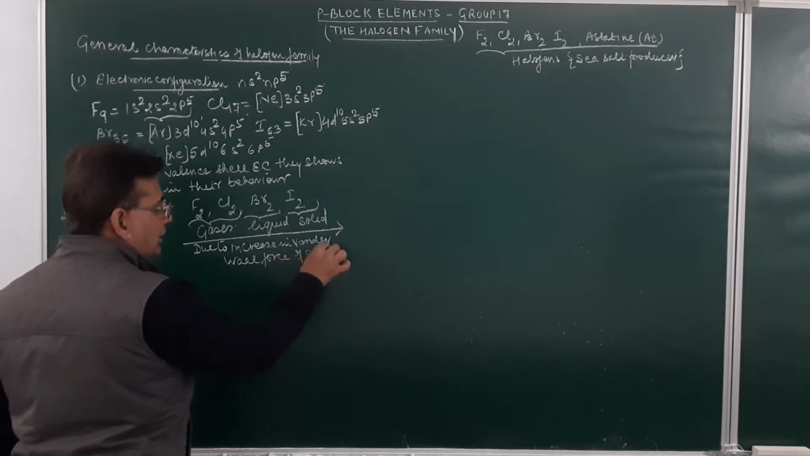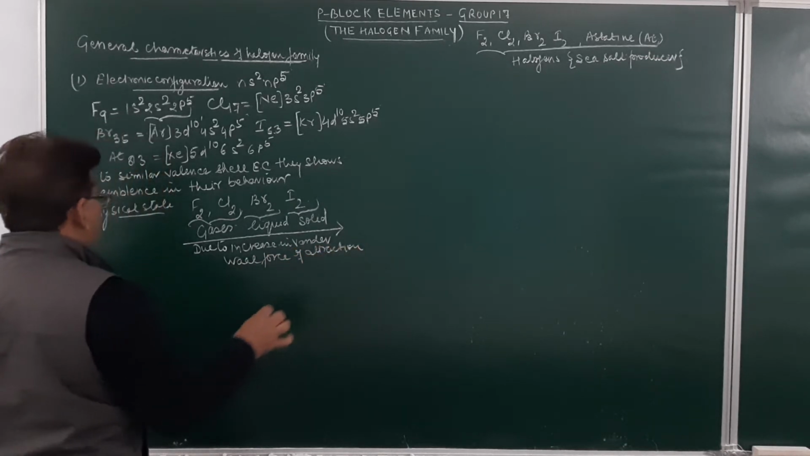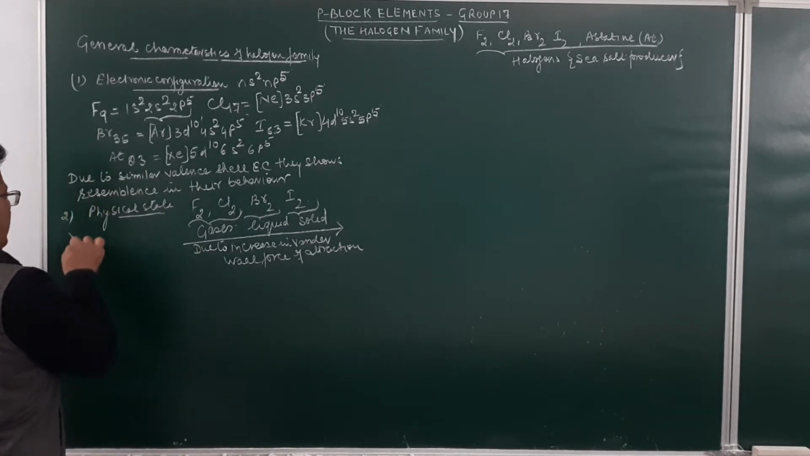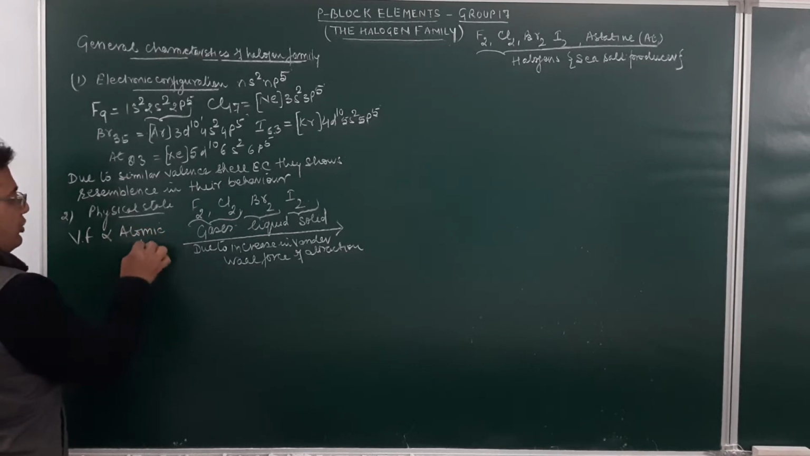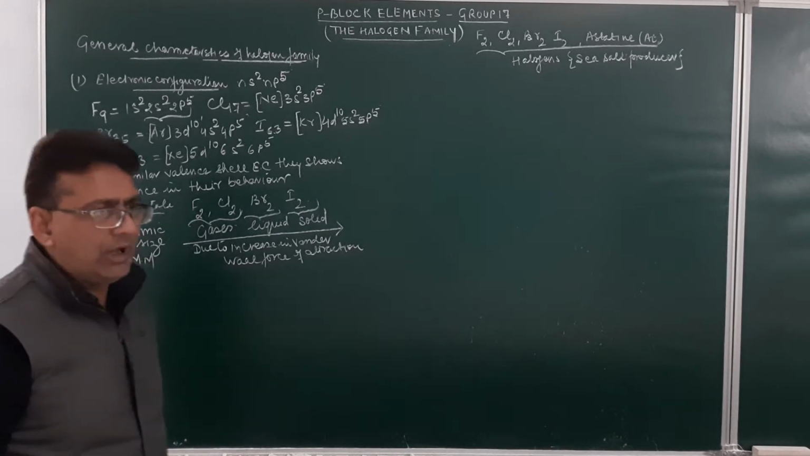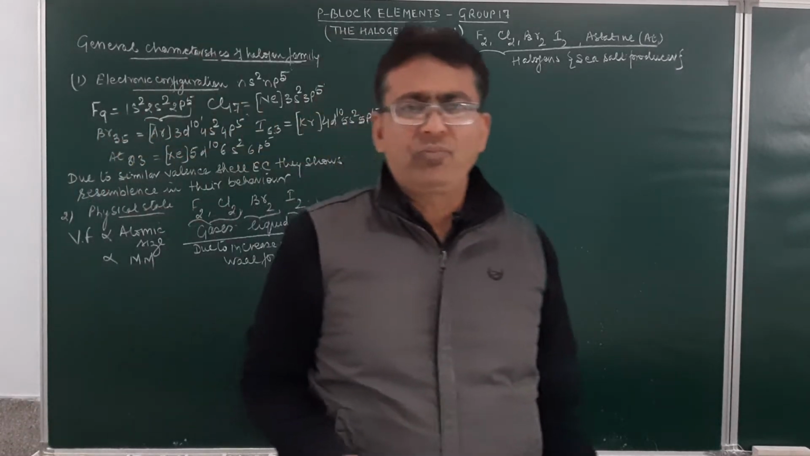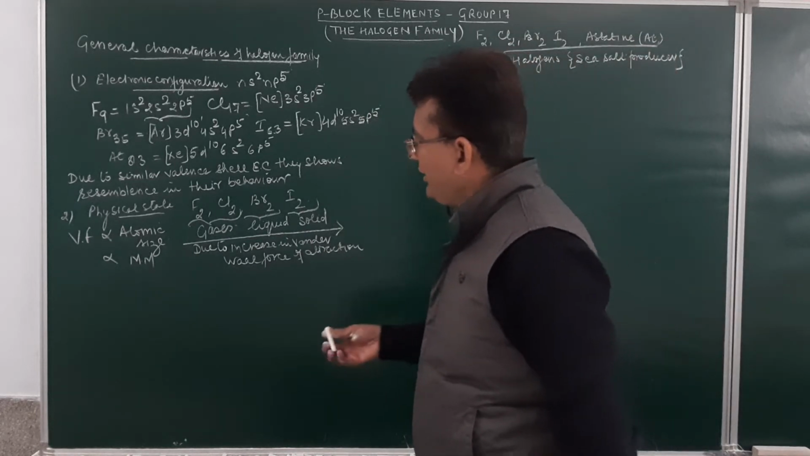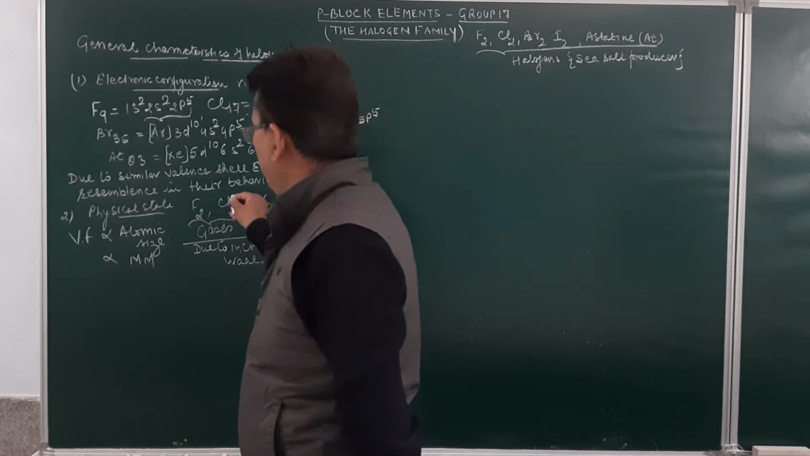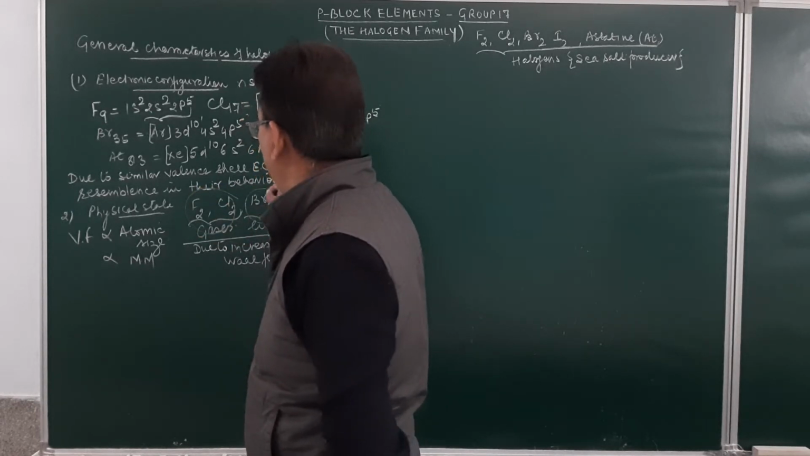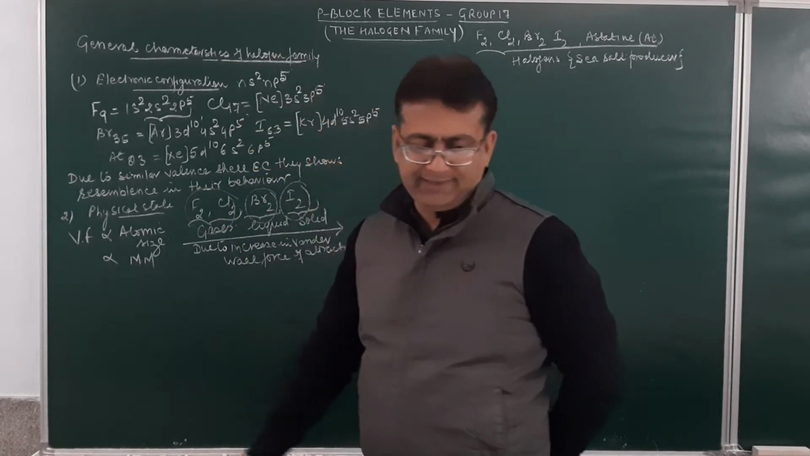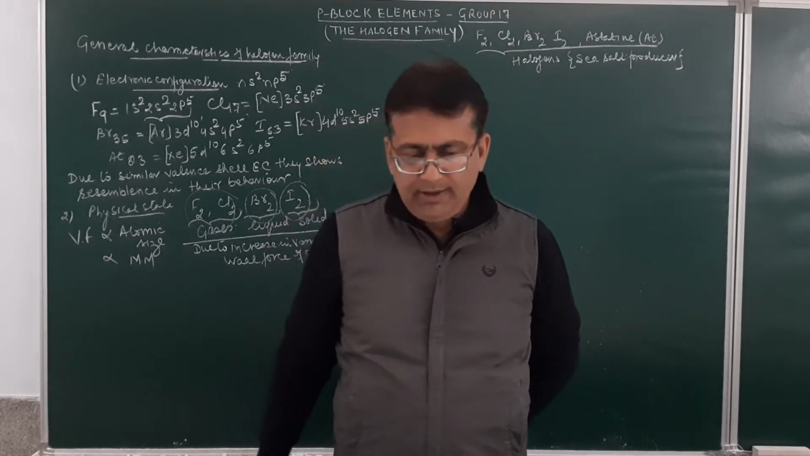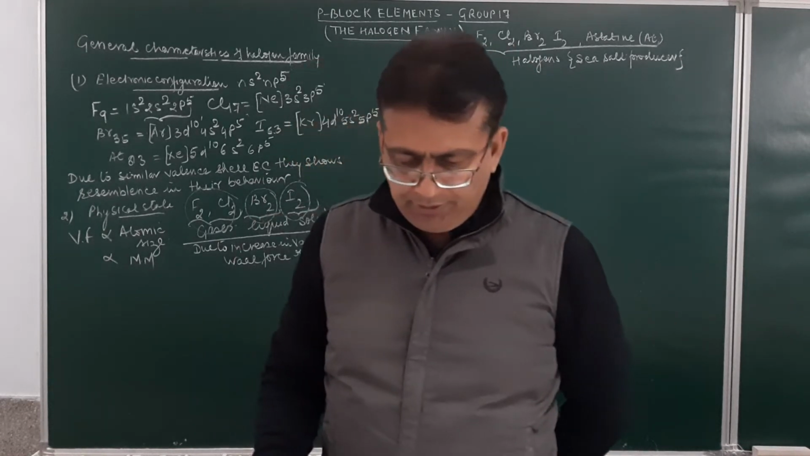We all know that the van der Waals force of attraction is directly proportional to atomic size and to molecular mass. So as we move down the series, atomic size increases, molecular mass increases, and van der Waals force of attraction goes on increasing. So due to the increase in van der Waals force of attraction, fluorine and chlorine are gases, bromine will be liquid, and iodine will be solid. Am I clear? Next is melting and boiling point.